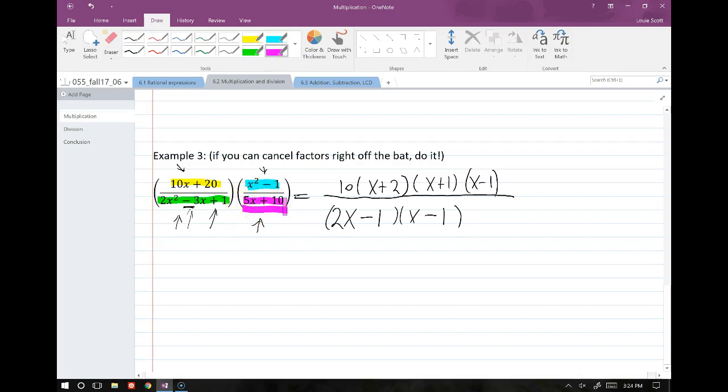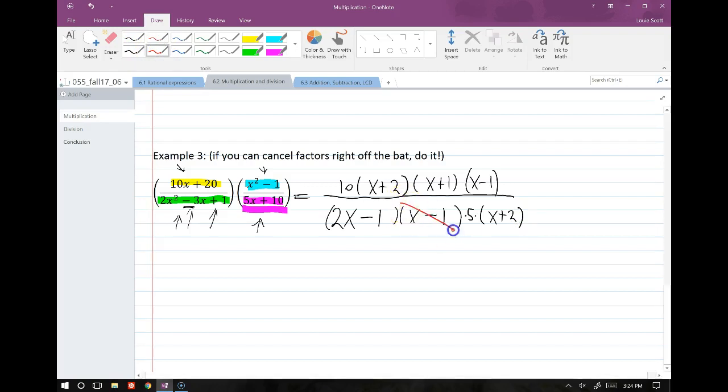We're going to factor this last denominator out, 5x plus 10. It looks like we can factor a 5 out of that. So we have a 5 in the middle of all this stuff, and then we have an x plus 2. All right, now let's go through and see if we can cancel anything.